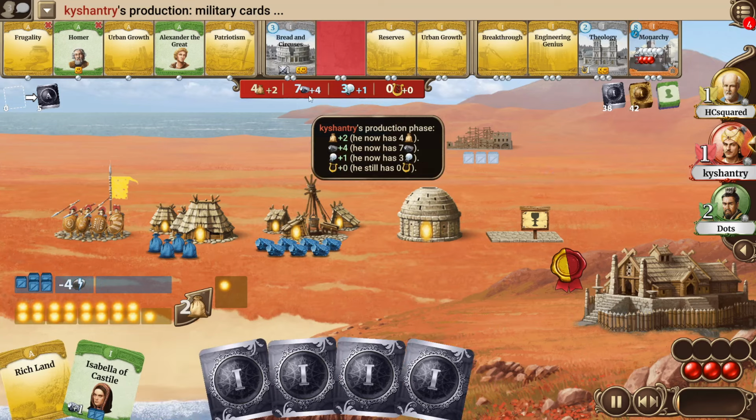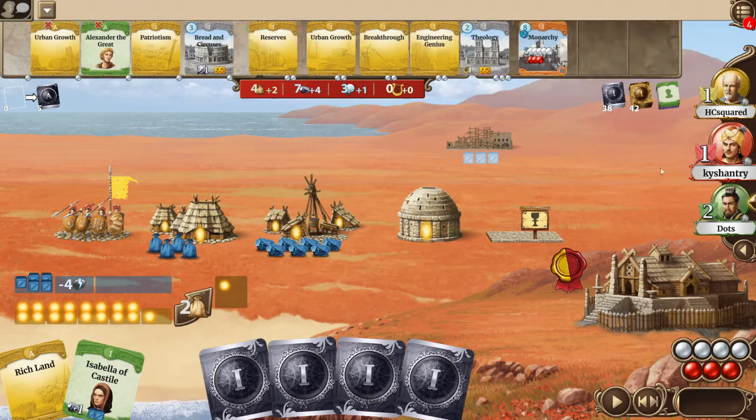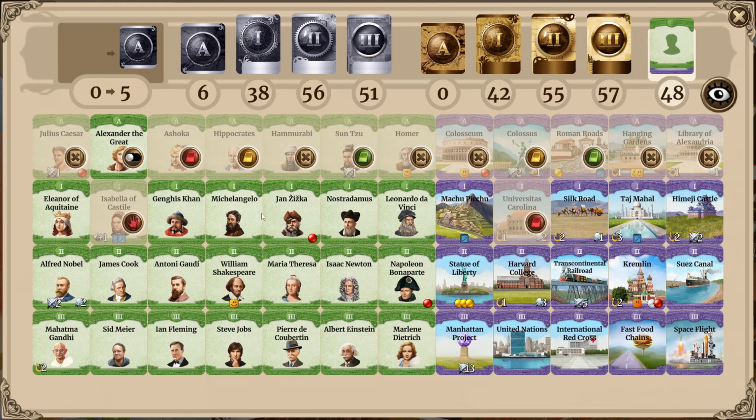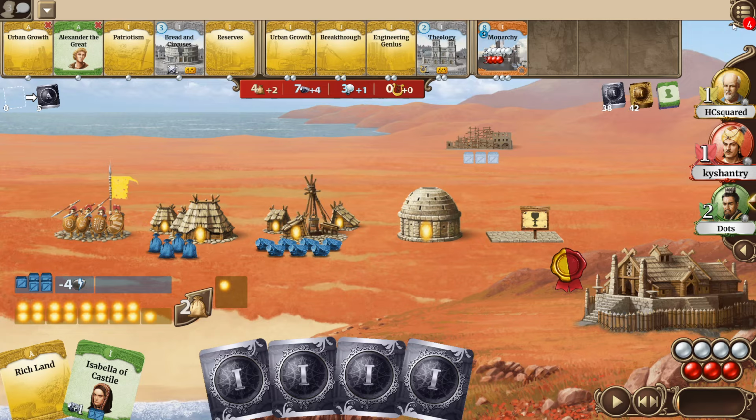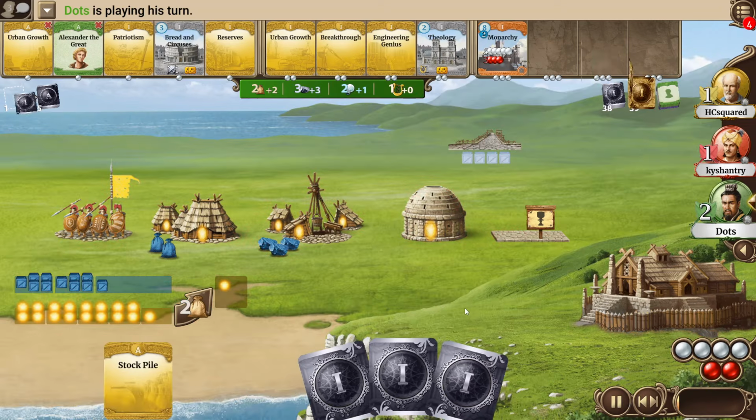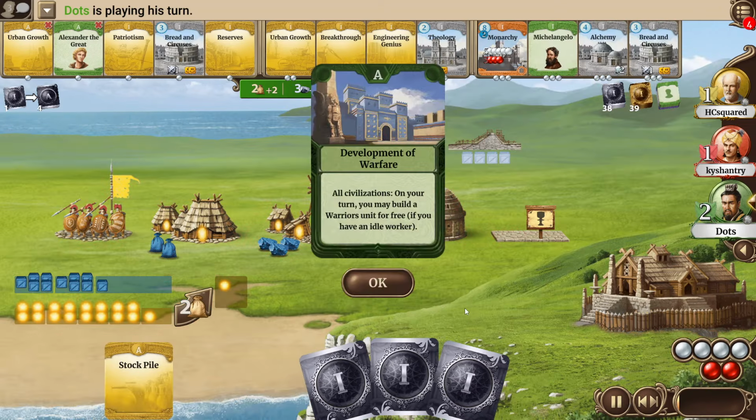Could have maybe also taken a Bread and Circuses for Pierre and leaving himself open for a different leader, because Isabella, maybe not the greatest one, but I mean, if he has Universitas, he will get some additional science, and with Isabella some additional resources, so maybe he will have a nice harmony with that.